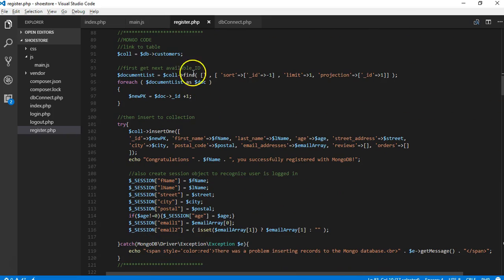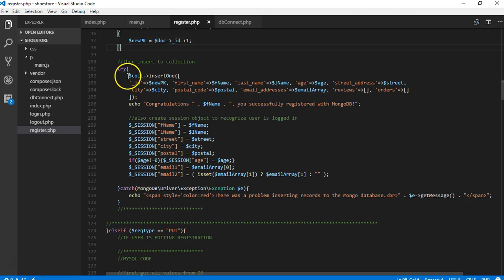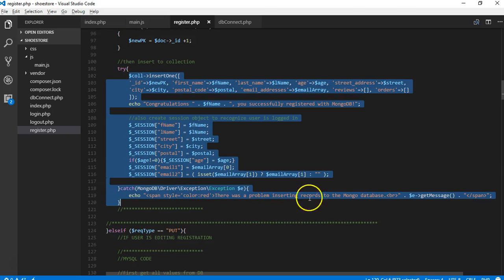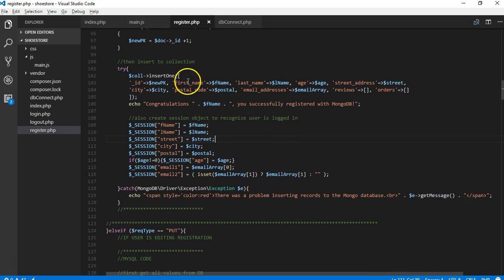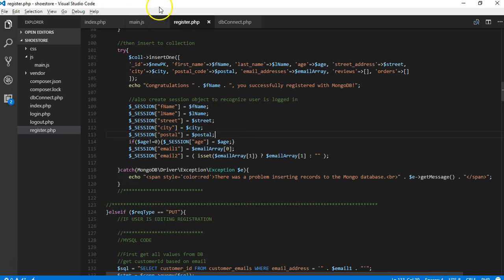Then on the Mongo side, we leveraged our PHP driver and library to write this code to actually insert. First of all, we found the maximum value of the ID field, same as we did on the MySQL side, and then we inserted into our single collection. Remember, on the Mongo side, it was a single collection. On MySQL, we had to insert into two separate tables. We then populated the session PHP global so we could persist the data for later.